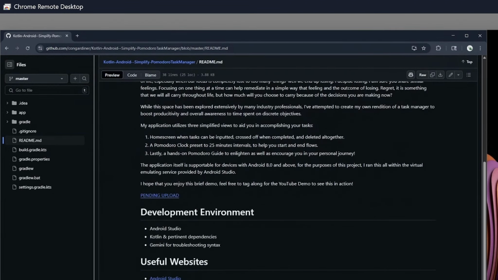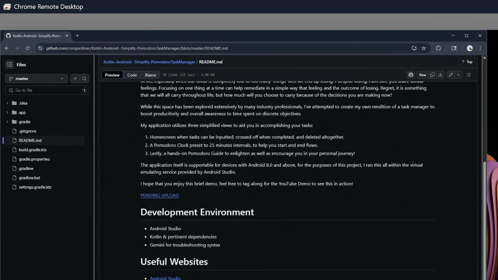some of the different tools that I had mentioned that were used within this program were, of course, the Android Studio platform or IDE. I also used Kotlin, of course, and some other dependency libraries, and Gemini for some basic troubleshooting with syntax. As listed within this README, we also have some useful websites with different research methodologies that were used while I was trying to understand how Kotlin works and, again, how it's integrated.